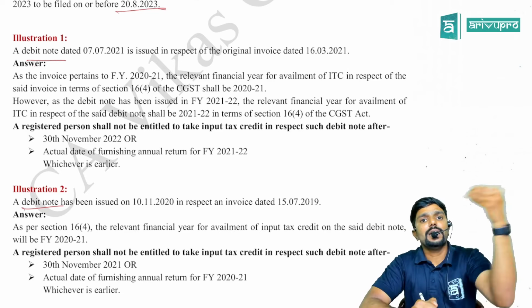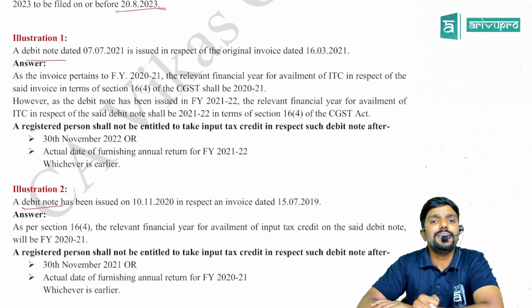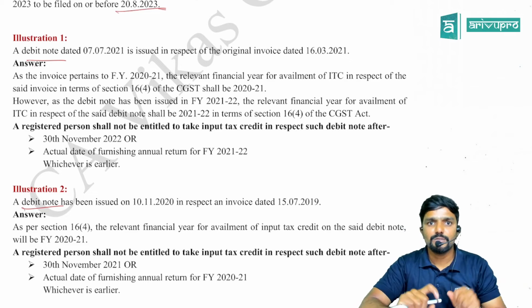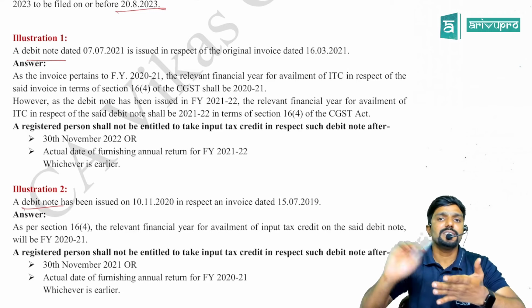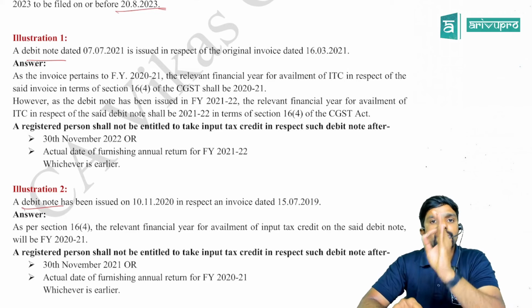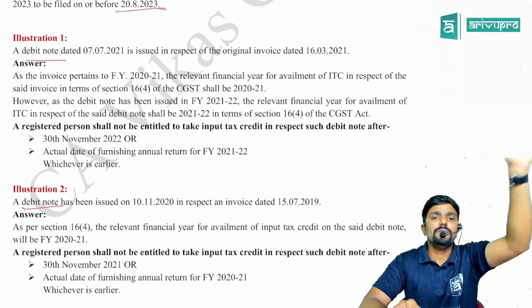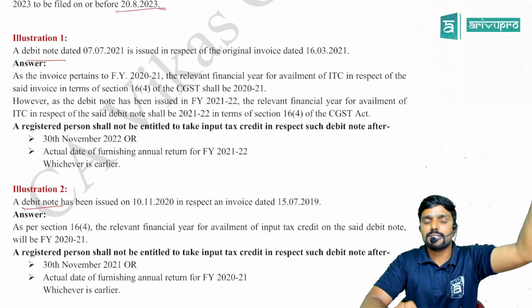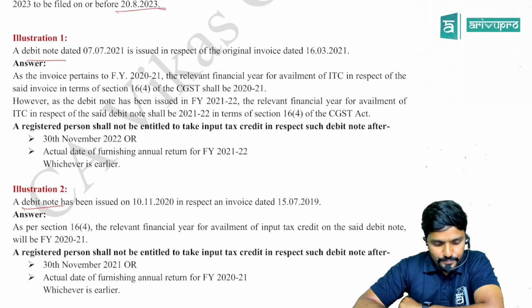Same way, sir, assume I have already made a supply. I have charged GST at 12%, but later I got to know GST was actually 18%. That means I charged 6% less. For this additional 6% GST which I am supposed to charge, I will not make corrections in the invoice. I will issue a debit note. So a debit note is only for the tax amount or value which I charged less in my previous invoices. In the debit note, I have to give a reference to the invoice where I charged less, and issue it for that short amount.